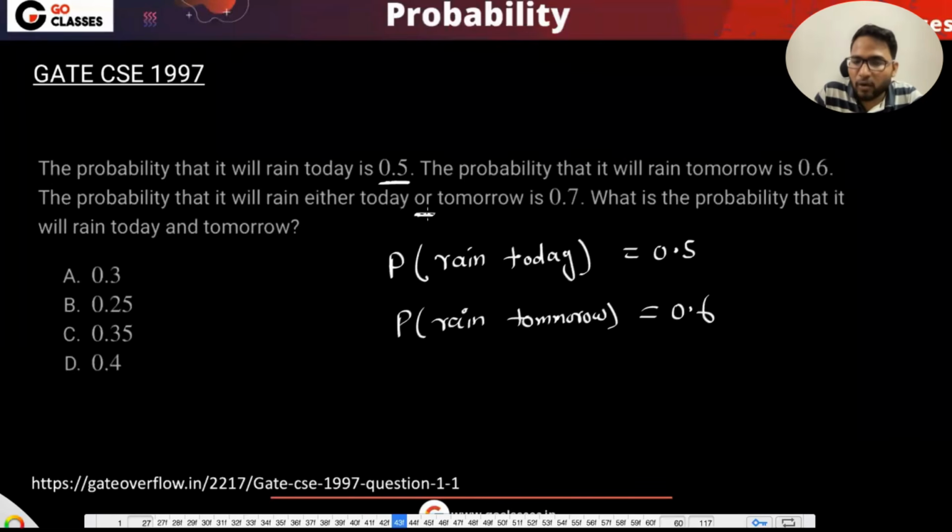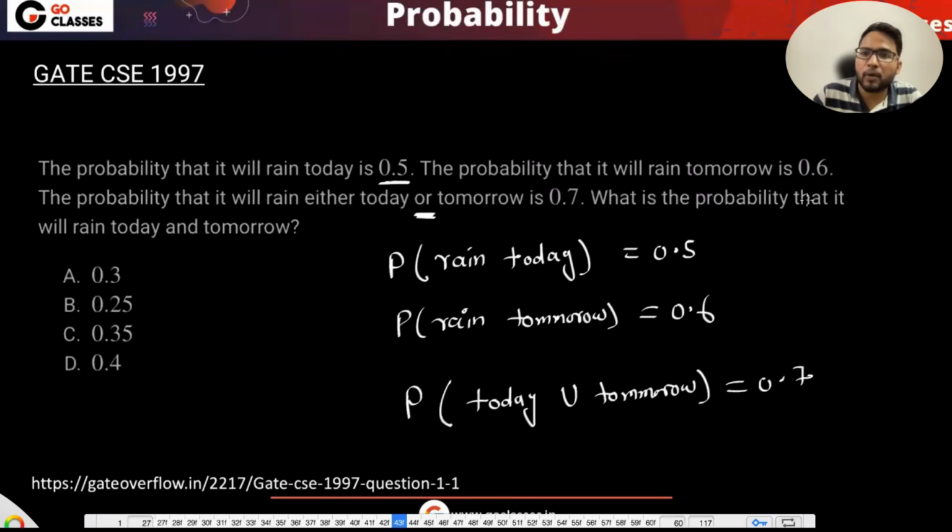If this is either or, then what you need to do? Either intersection or union. Tell me. Union, right? In case of or, you will be having a union. Today union tomorrow. The probability is 0.7. Then they are asking probability that it will rain today and tomorrow, which means they are asking probability today and tomorrow.